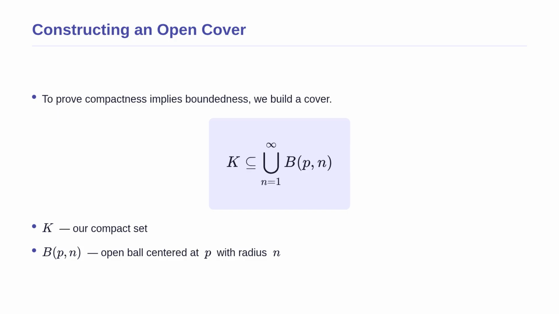Compactness always guarantees boundedness. To prove this, we construct a specific open cover conceptually. In this mathematical expression, K represents a compact set, and B is an open ball centered at a random starting point P with a radius of n. The large union symbol means we are combining all these balls together for every whole number radius from 1 to infinity. As the radius n increases, the balls get bigger and bigger, eventually swallowing every single point in the entire space. This guarantees they form a valid open cover for K.